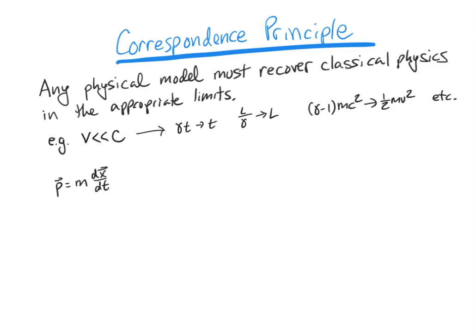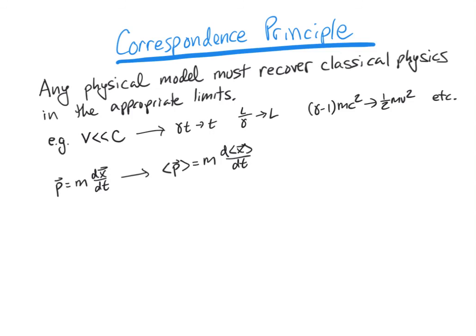In quantum mechanics, however, what is satisfied is that the expectation value of momentum is equal to the mass times the rate of change of the expectation value of position with respect to time. And so all of our classical equations can be applied to quantum mechanics as long as we replace the variables with their expectation values of what we would get if we measure them.